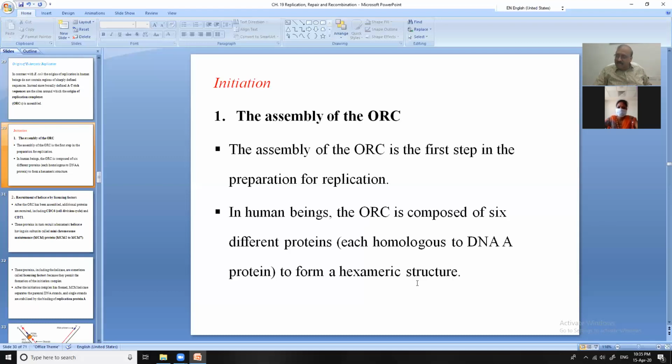So what I told you is that the origin has A and T sequences. And now DnaA protein is also there. So two things: one, A and T sequences; now DnaA protein is also there.